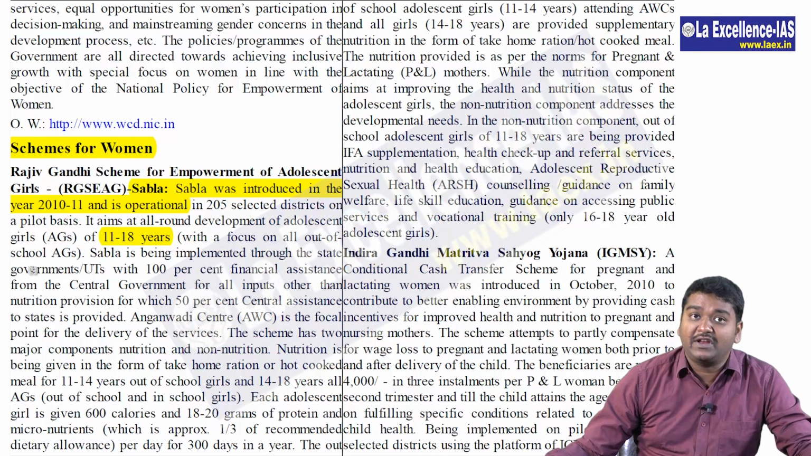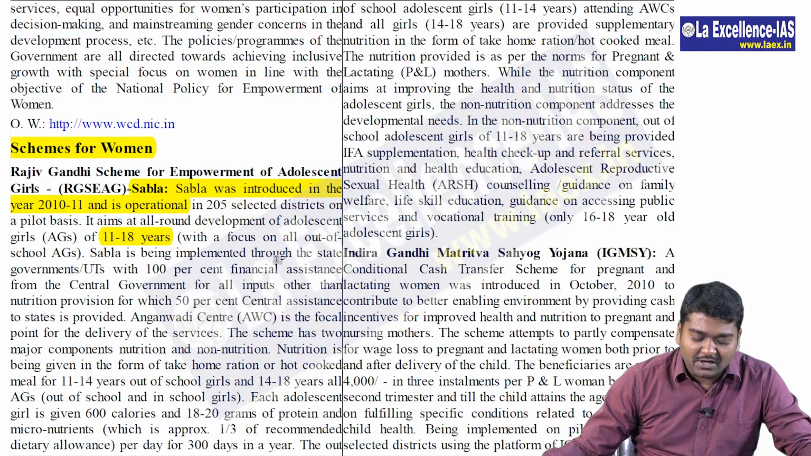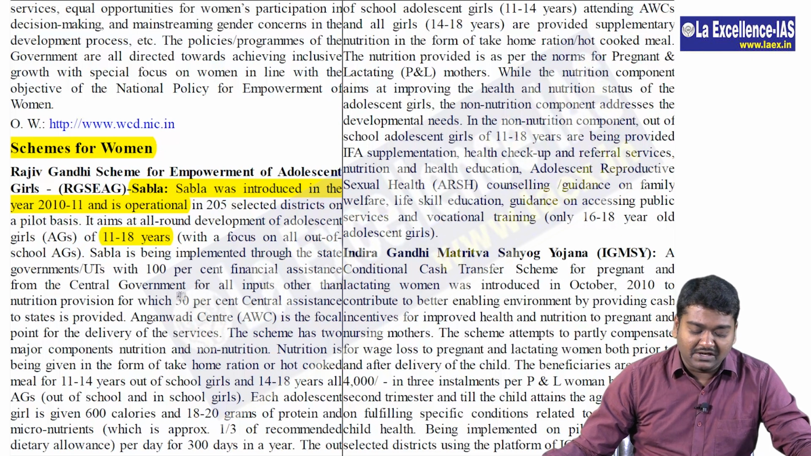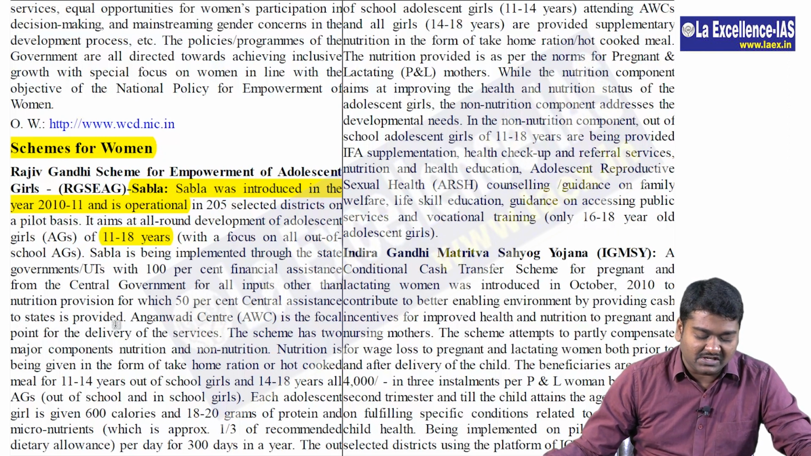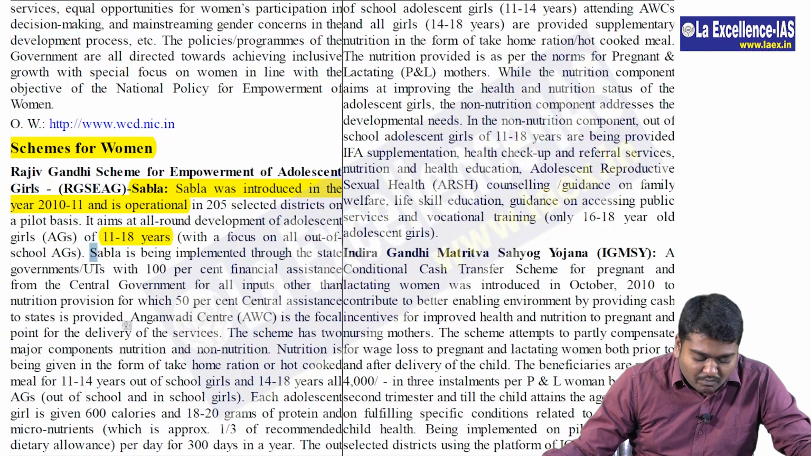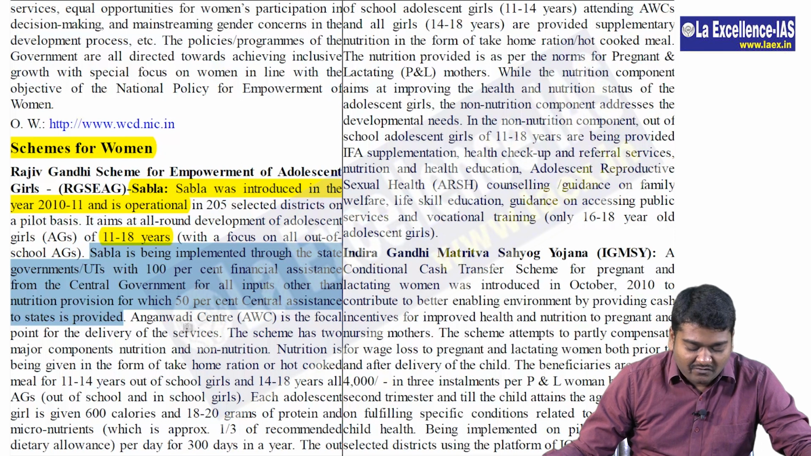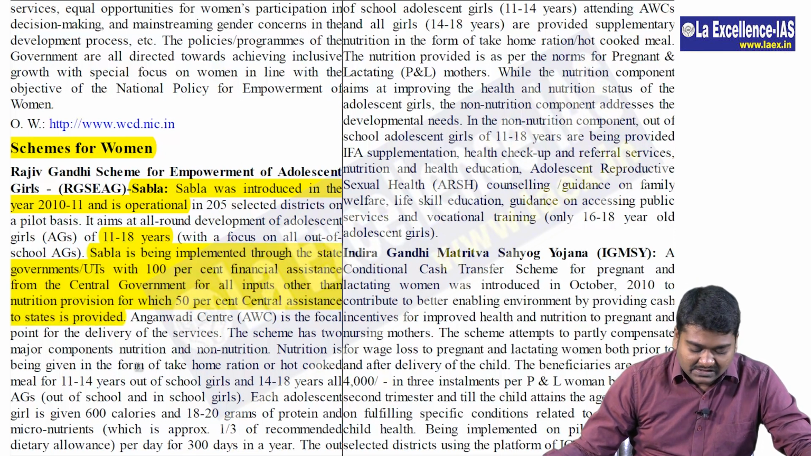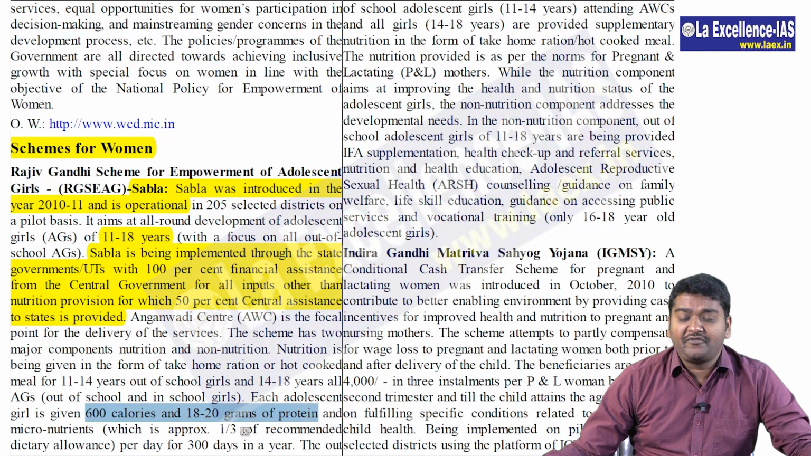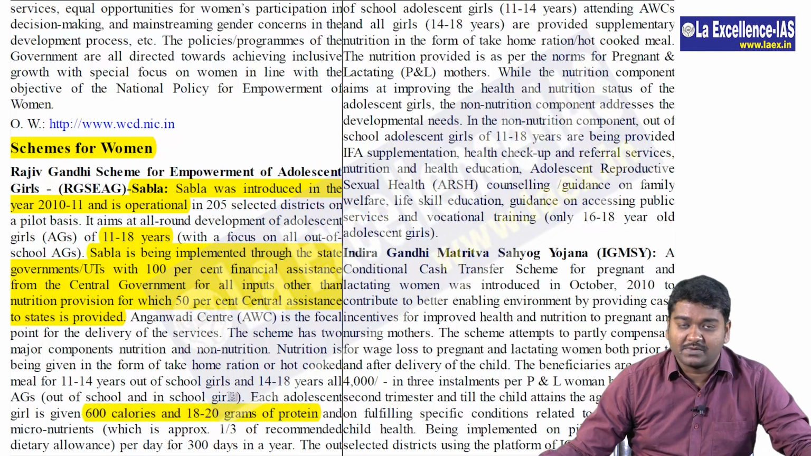So a focus on all out of school adolescent girls. This term is very, very important for you. Then Sabla is being implemented through the state governments with 100% financial assistance from the central government for all inputs other than nutrition provision, for which 50% central assistance to states is provided. Again, this can be information that can be asked as a question, right? Apart from these two, others are easy, straightforward, and you just need to remember the calories, 600 calories and 18 to 20 grams of protein. This type of information, try to read as much as possible once.